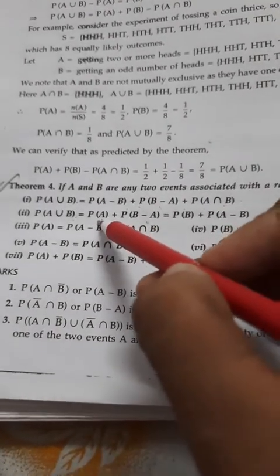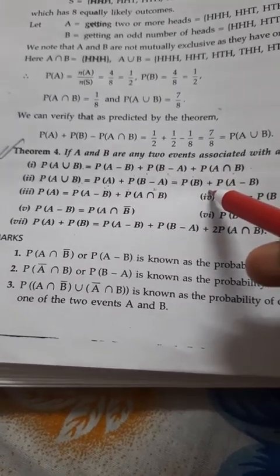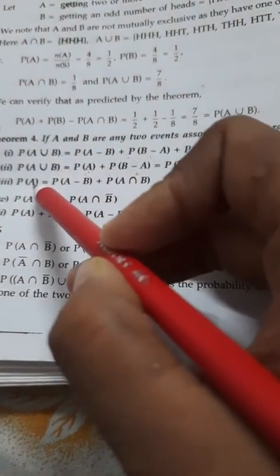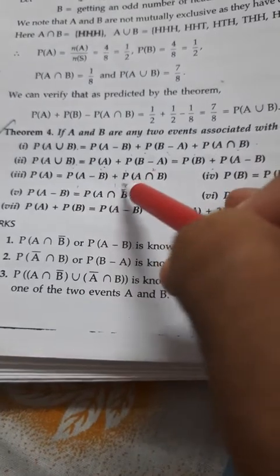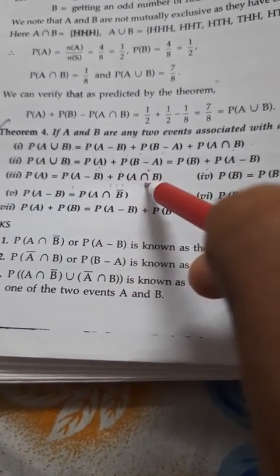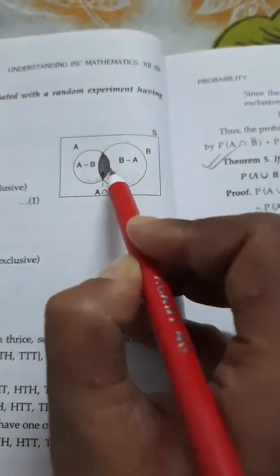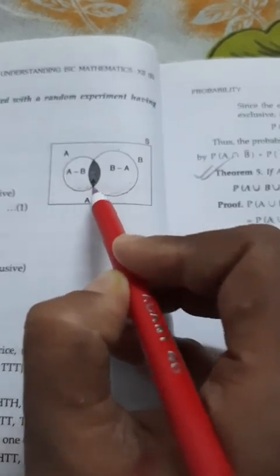Now comes the second point: probability of A plus probability of B minus A, which is also similar. Next, probability of A is equal to probability of A minus B plus probability of A intersection B. Probability of A means this part.